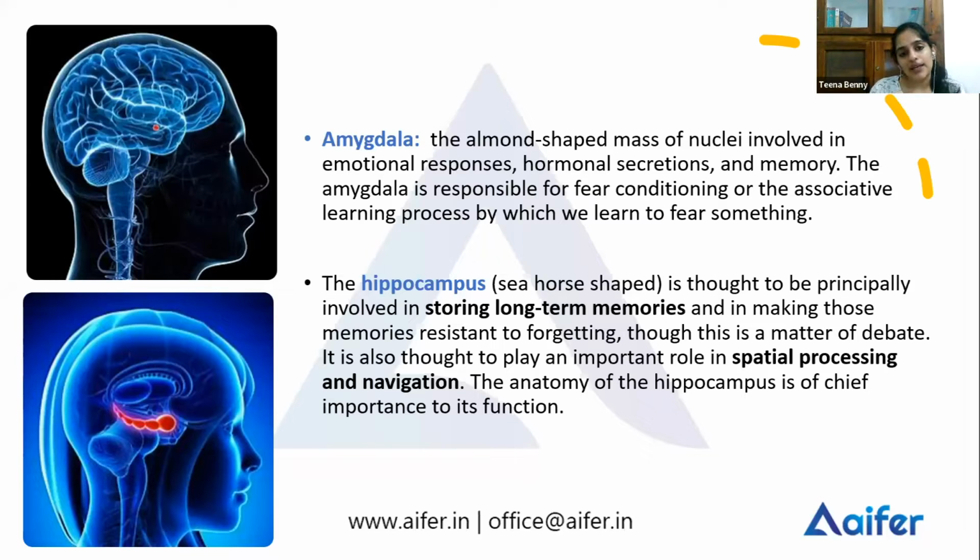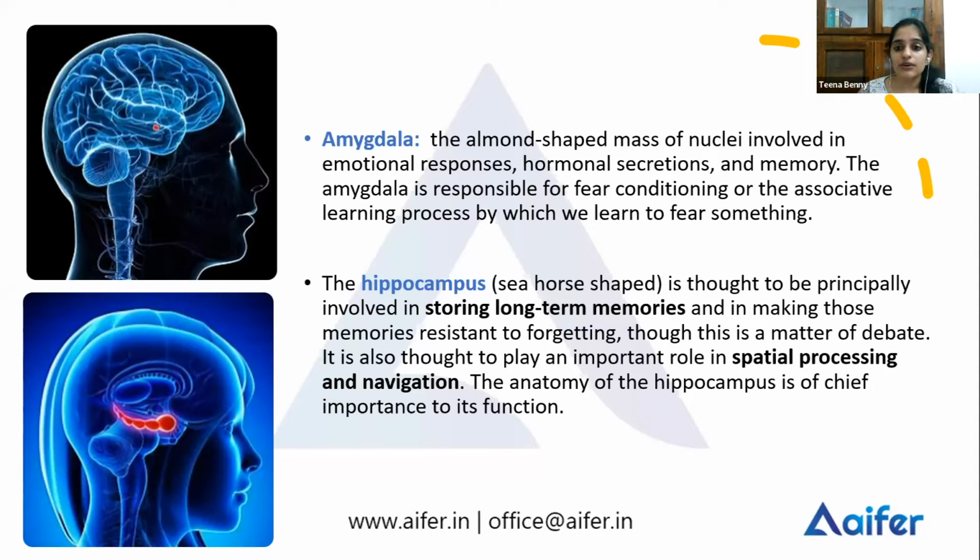Now, the next structure is the hippocampus. We said the amygdala is almond-shaped and the hippocampus is seahorse-shaped. You can again see the image there. You have the red portion which is called the hippocampus. It is seahorse-shaped. The hippocampus is involved in the formation of long-term memories.